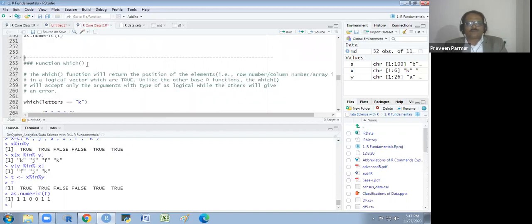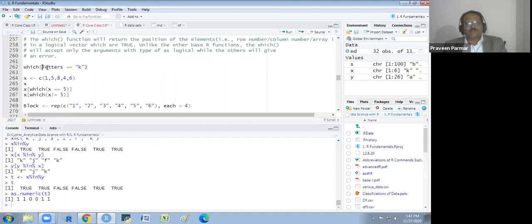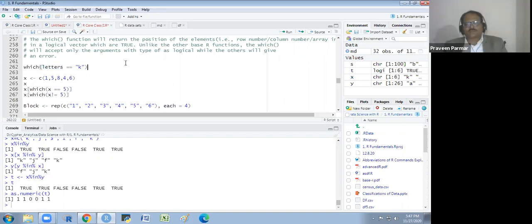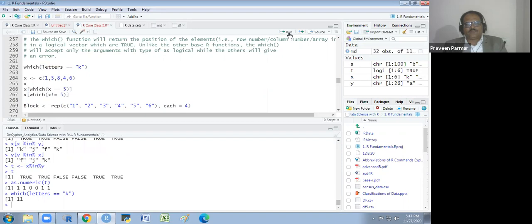Now we have another function, which is which. So you saw there are letters I am taking. There are 26 letters of the English alphabet, and if I ask which is equal to K, it will give me the 11th letter is equal to K. It will give me the position. Is it clear?